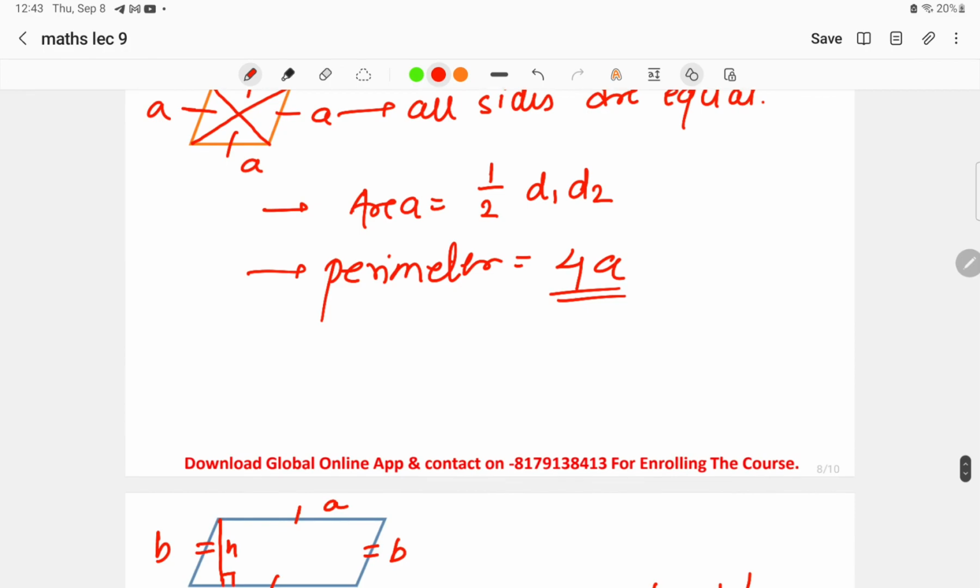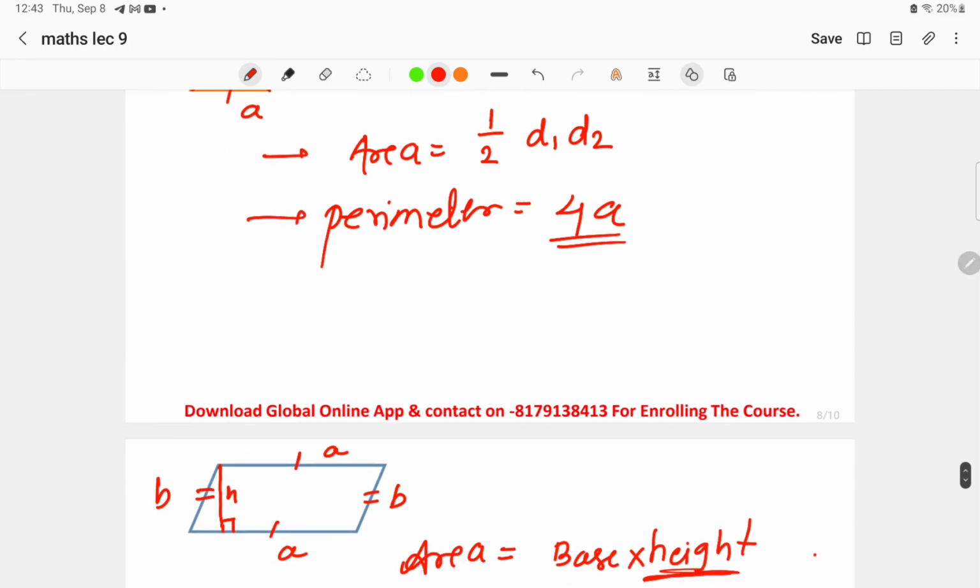In this lecture we have discussed the rhombus, and we have discussed the properties of square, rectangle, and parallelogram, that is different quadrilaterals. We have told what is the difference between square, rhombus, rectangle, and parallelogram. Are all these structures parallelograms? Yes, they are. The square is an example of the rectangle, but the rectangle is not an example of the square. These are the things that we have discussed.